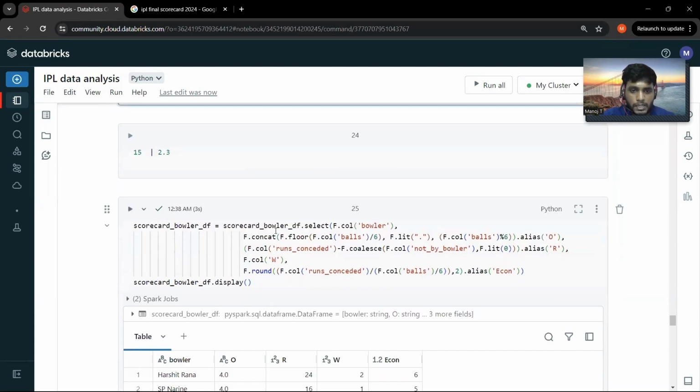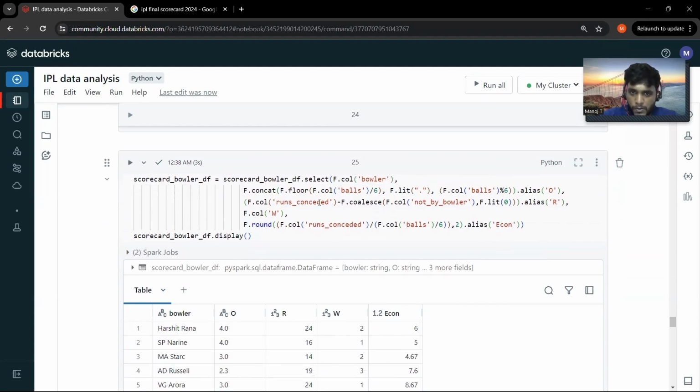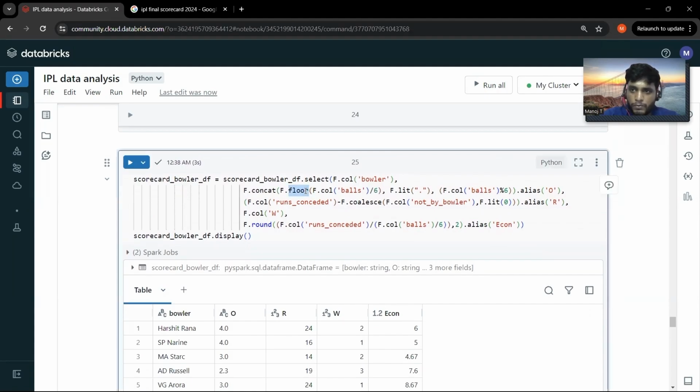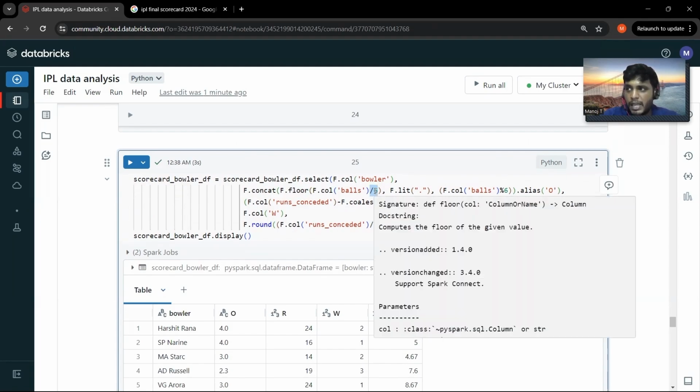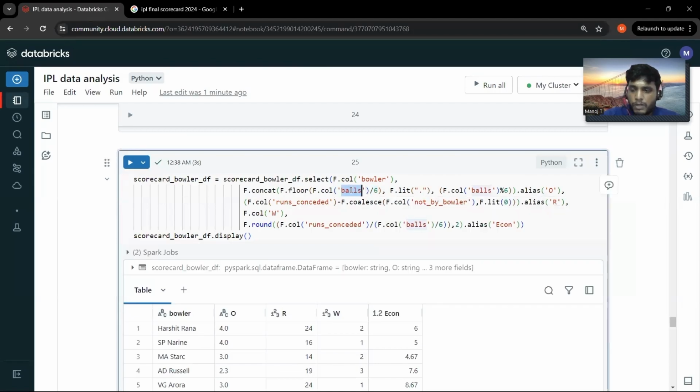So I have written it over here. To identify the total number of overs bowled, first I have used this floor function. What floor does is, if you're doing a division by 6 and it has any remainder, it will not take the rest of the decimal value. So if it is 2.5, this floor function will only return me 2.